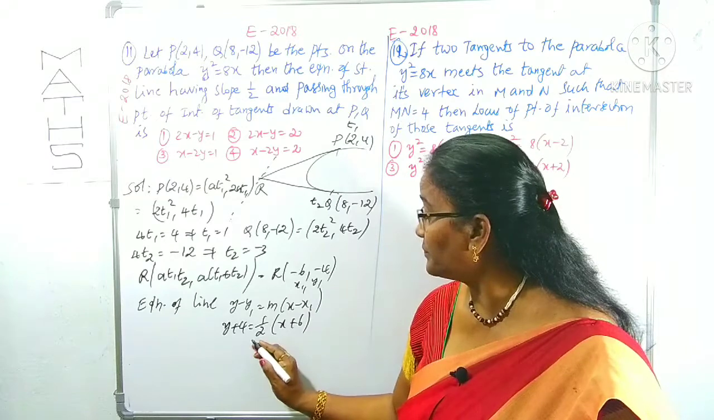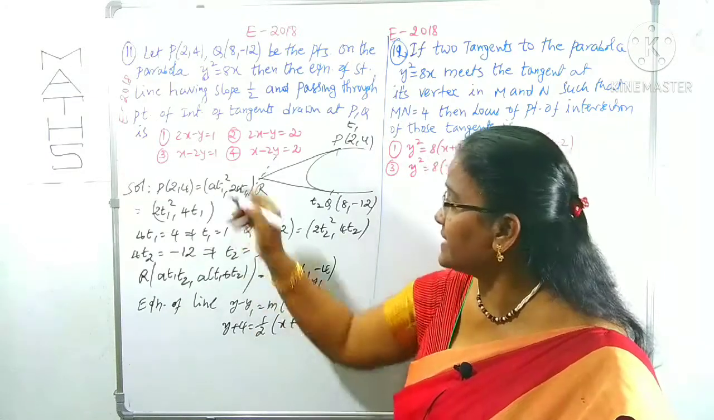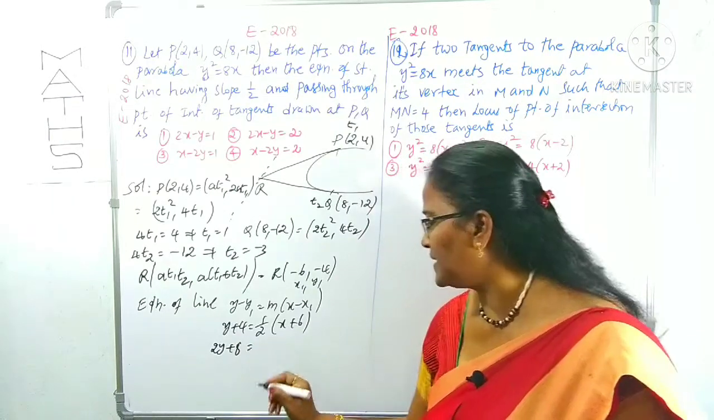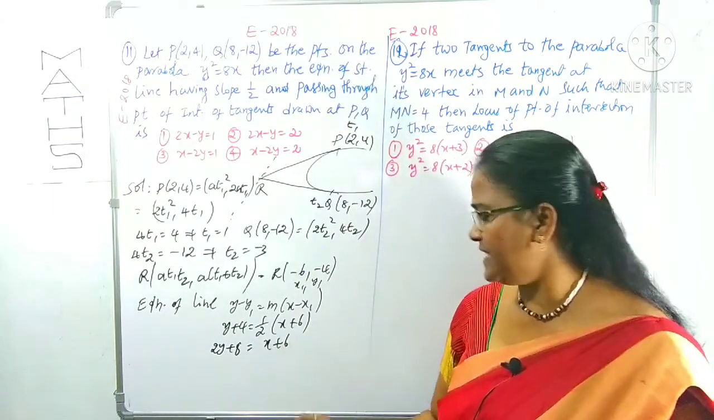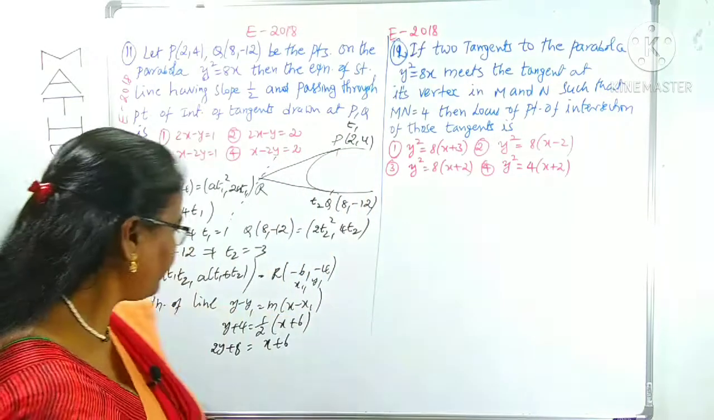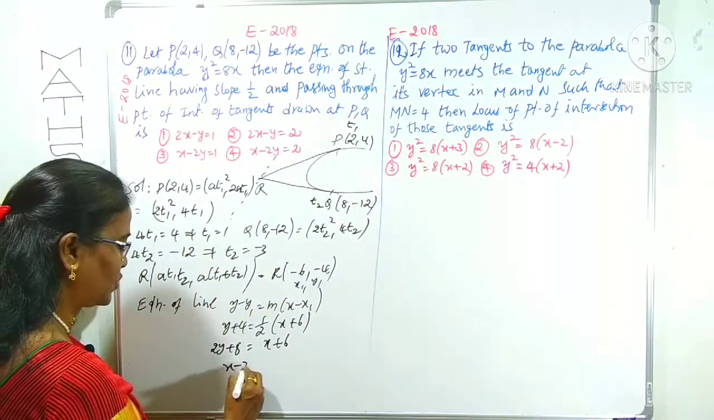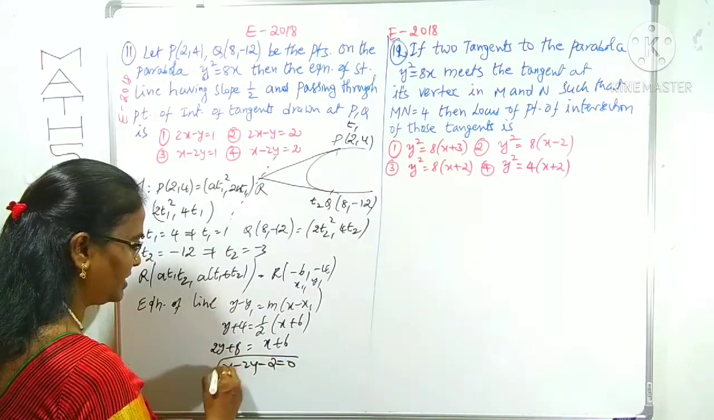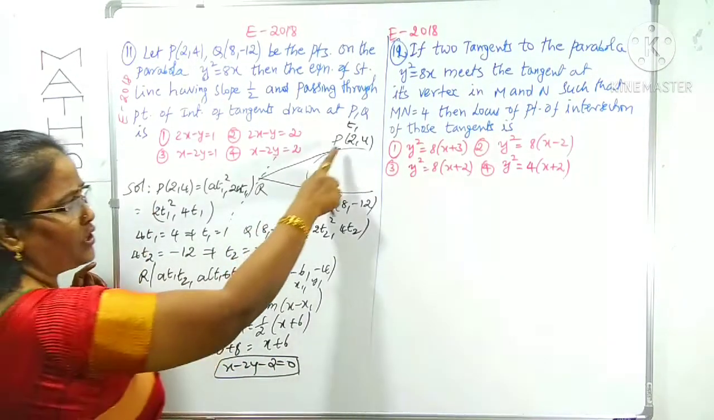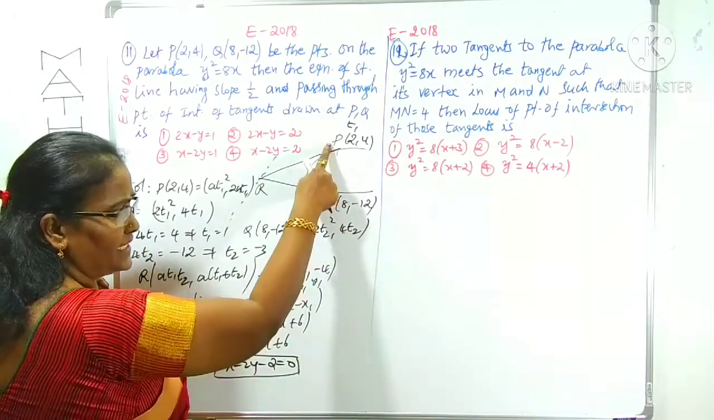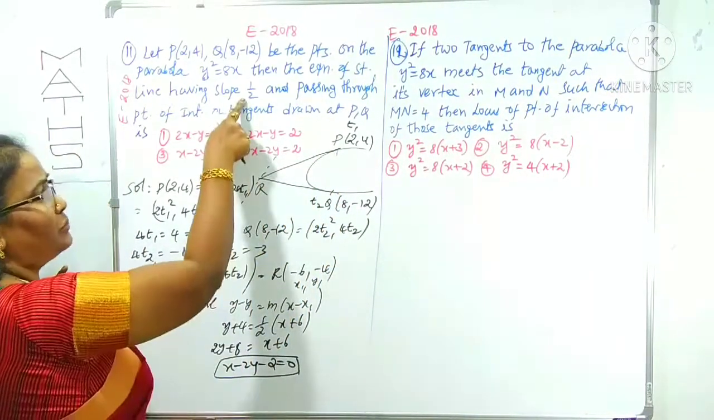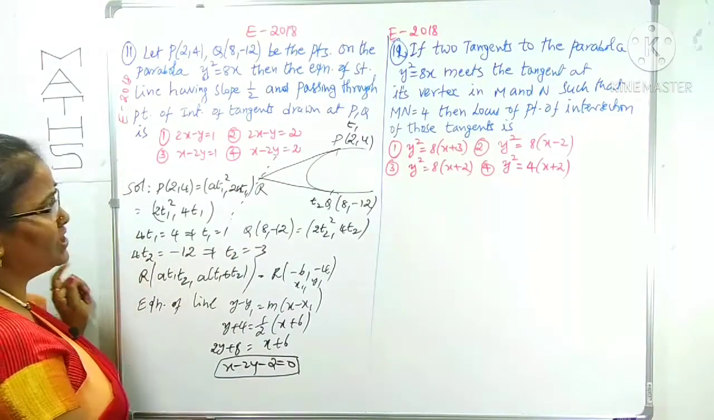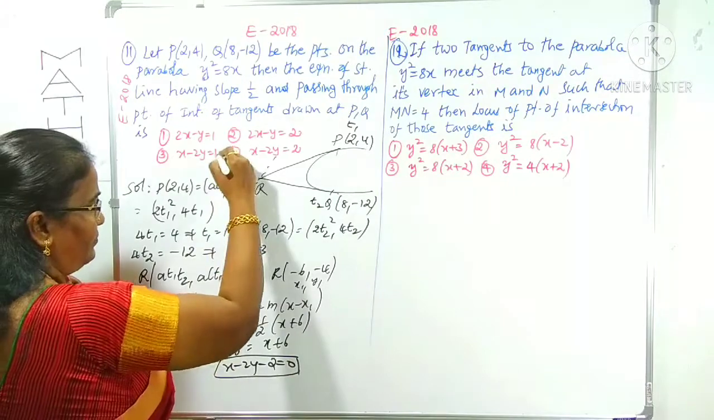What is the slope here? What is asked is the equation. Take the cross multiplication: 2y plus 8 is equal to x plus 6. Right? This we can read as x minus 2y minus 2 is equal to 0. We got this line passing through the point of intersection of tangents drawn at P and Q and having slope 1 by 2. This is clearly x minus 2y minus 2 is equal to 0. Which option? Yes, fourth option.